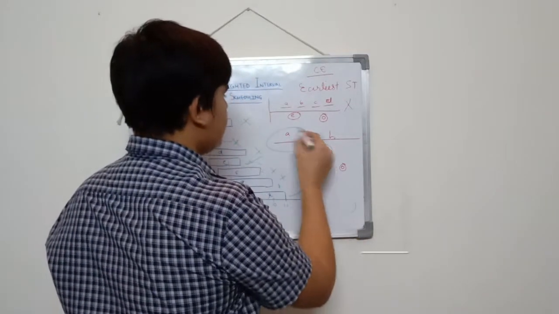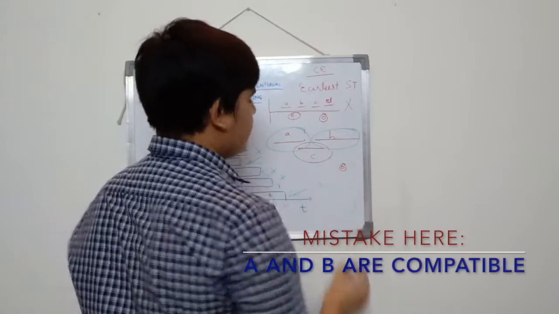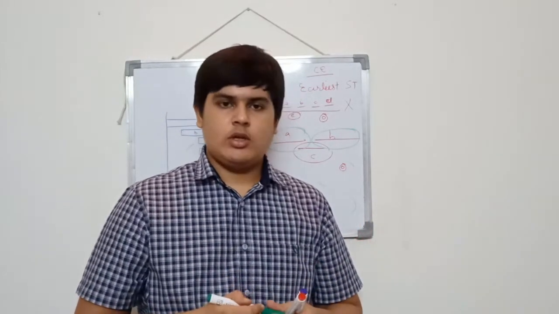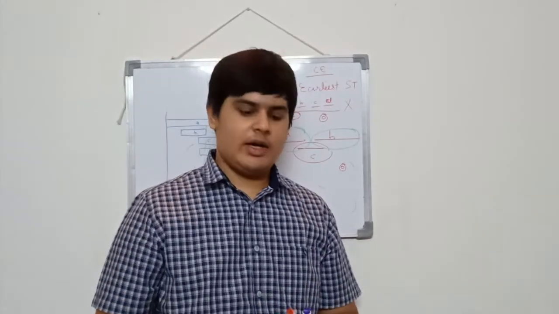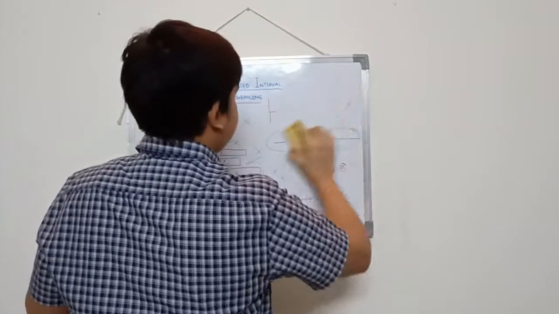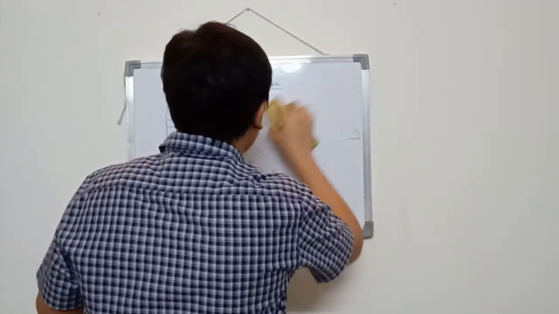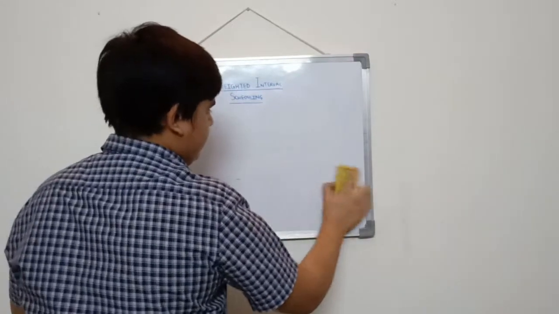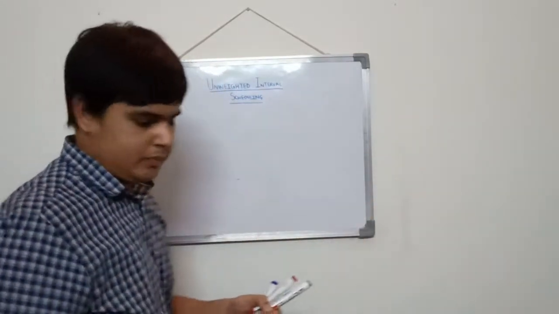You know why? Because A and B are not compatible. So this is providing us the wrong answer. So what do you think we should do? So we can claim that the earliest finish time is the optimal strategy. So now let me provide the pseudocode for this problem.